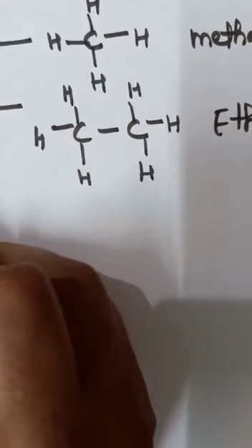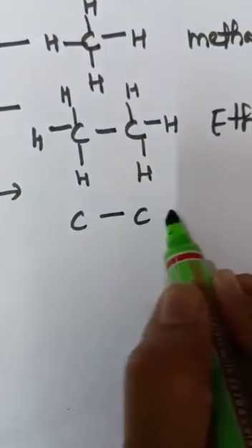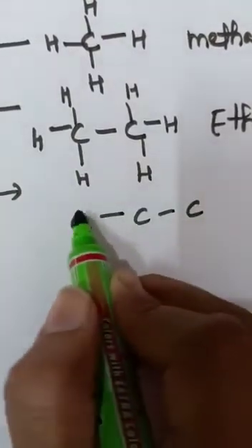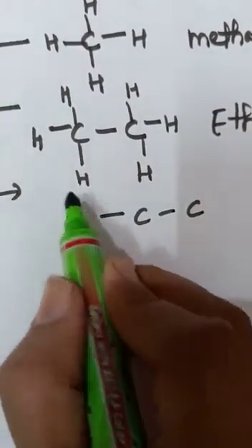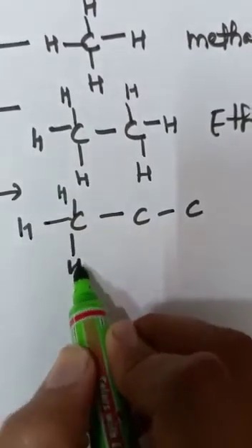Now let's talk about the third alkane, that is propane. You can see it is 3 C, C3, and H would be 8. And in this manner, 1, 2 and 3. Here you can again put hydrogen, hydrogen, hydrogen.